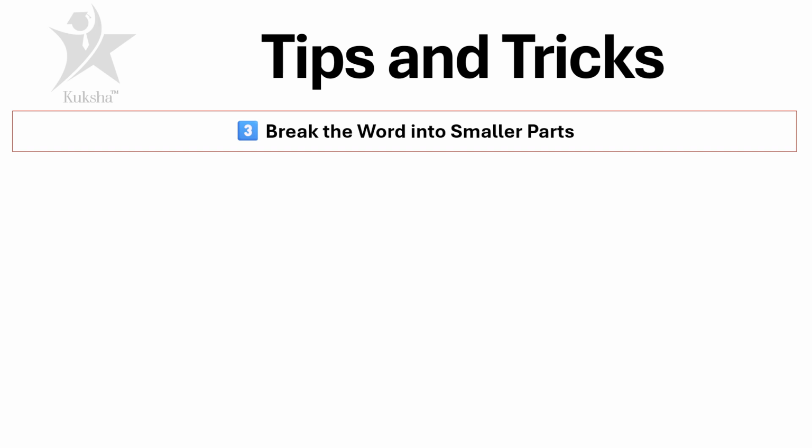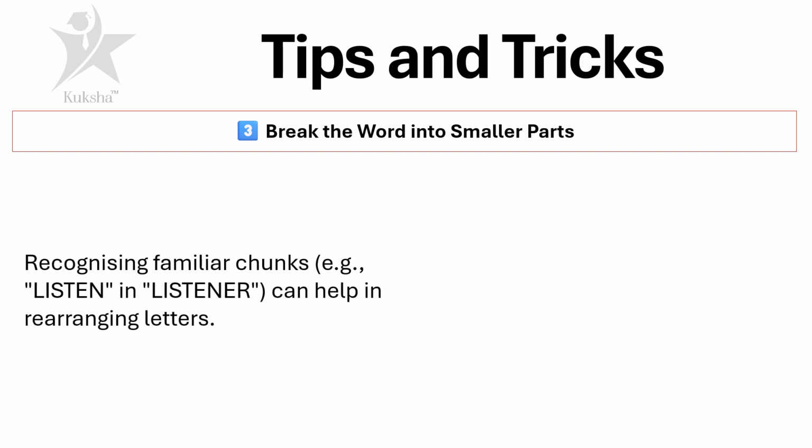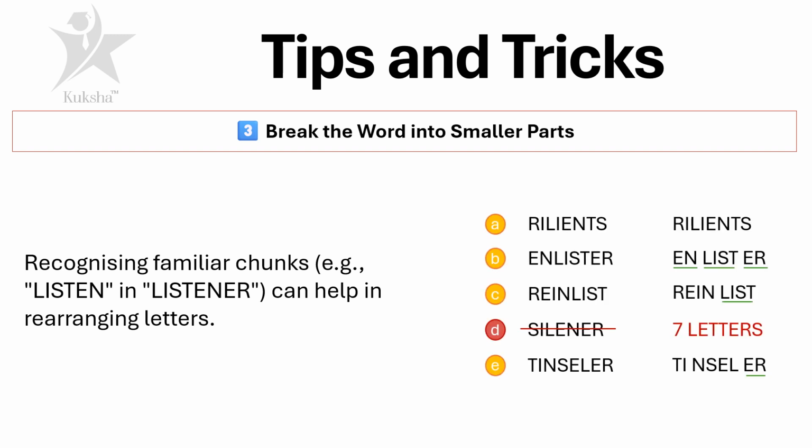Break the word into smaller parts. What does this mean? So, recognizing familiar chunks, listen in listener or list or EN or ER, a combination of these can help in rearranging the letters. So let's see how we can map this in the options. So if we see B, it has the word list as an example. That gives you a bit of a clue. C also has list, but REINLIST is not a word. So as a result of this, we'll focus on option number B and we'll kind of discard the other options in the question as well.